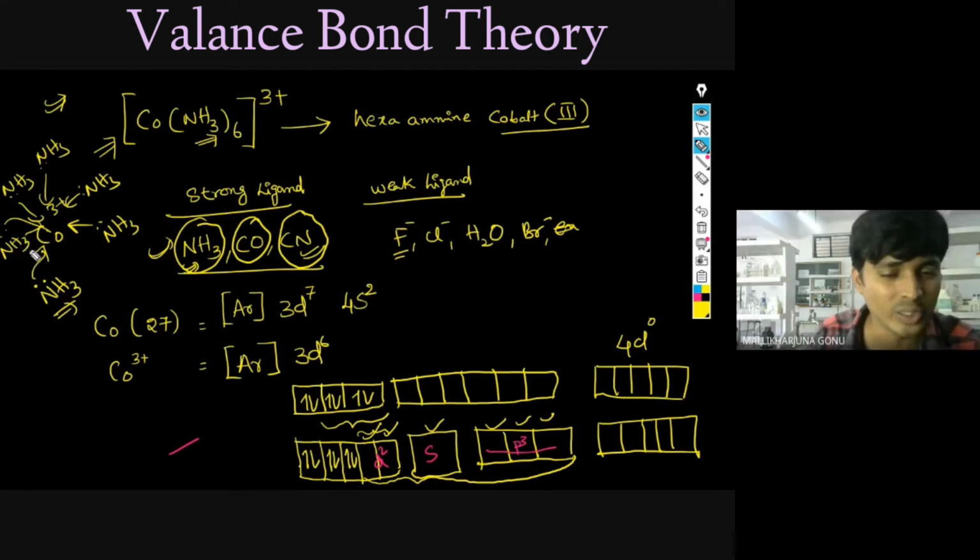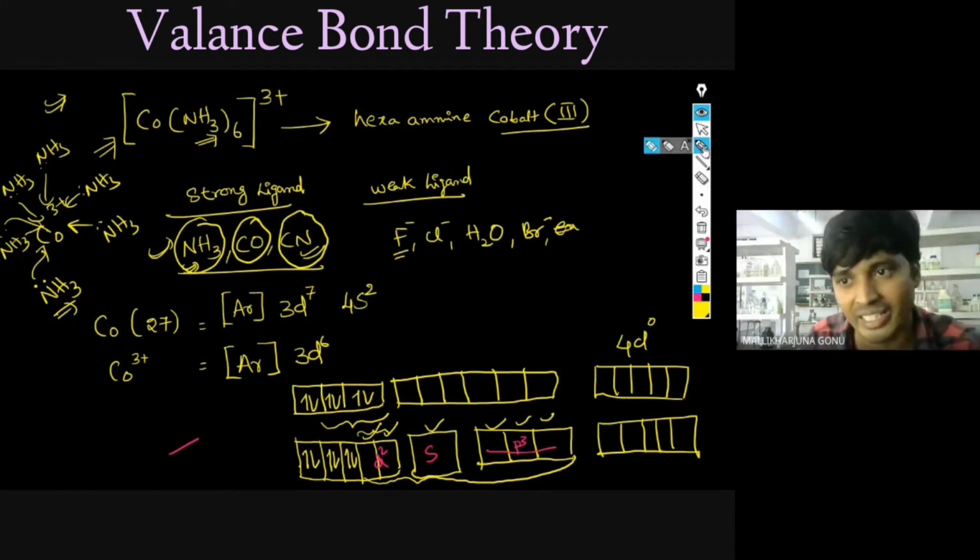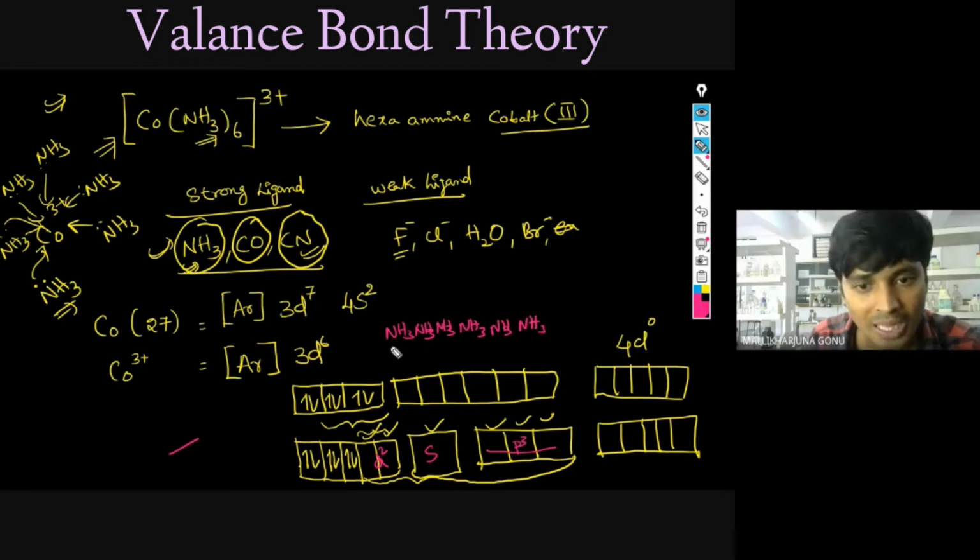Six NH3. Those are giving the lone pair of electrons. So NH3 will come with their lone pair of electrons now, all these NH3s, 2, 3, 4, 5, 6. All these will give the lone pair of electrons to him.